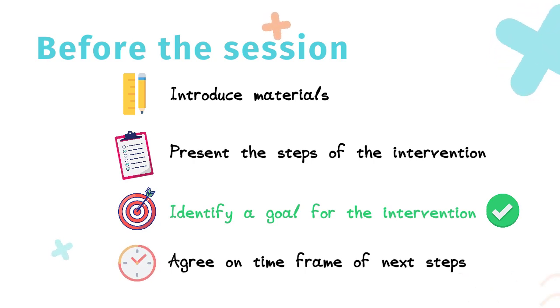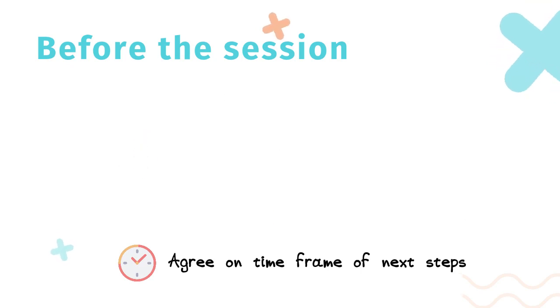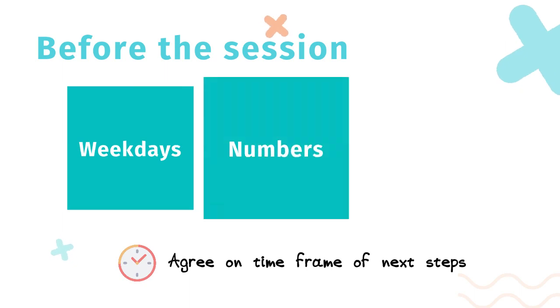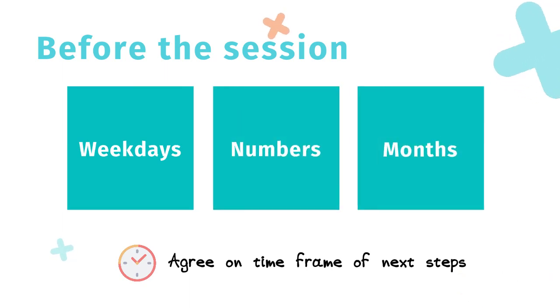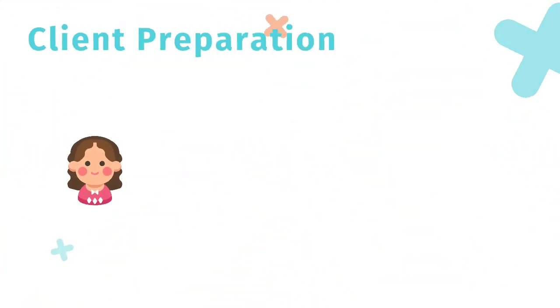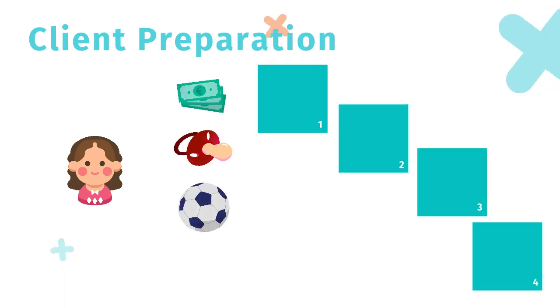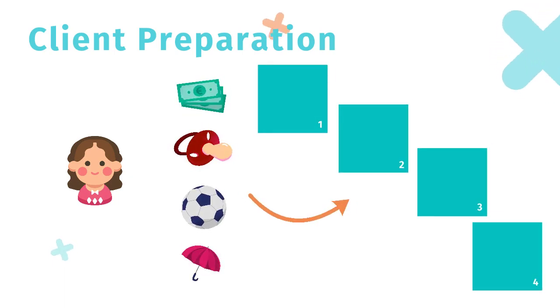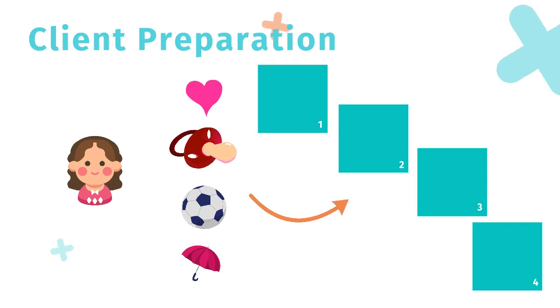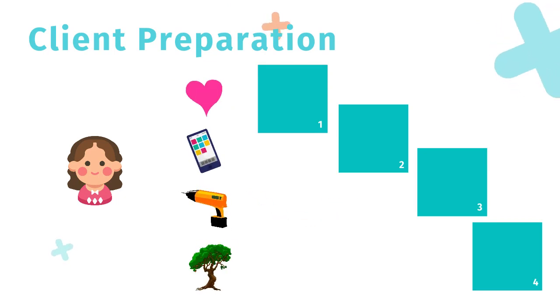This should be adapted towards the goal setting and decides whether the session uses the cards for the weekdays, numbered cards or monthly cards. Afterwards, the client should choose symbols to represent their next steps and place them on the cards of their planning pathway. The symbols represent steps and actions they want to take to achieve their goal.